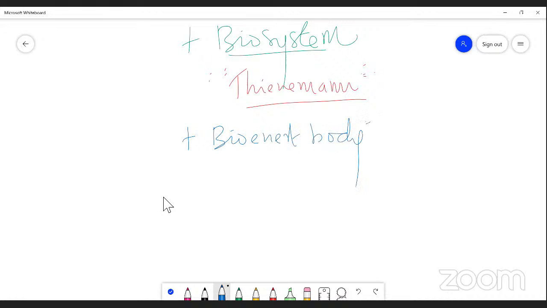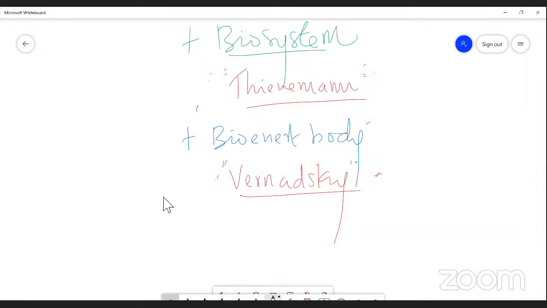Actually, this bio-inert body is one of the words used by Vernadsky, who is also an ecologist and used it instead of ecosystem. So these are various words which have been used by different ecologists, right?